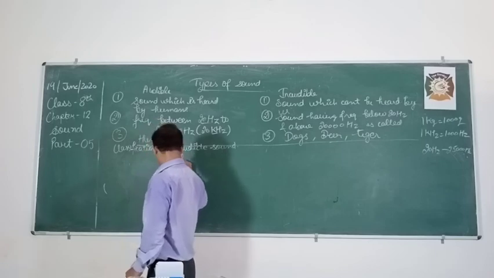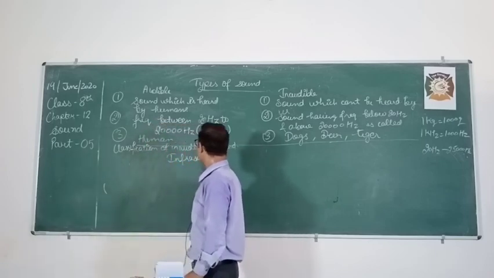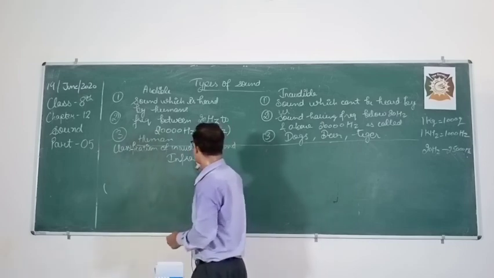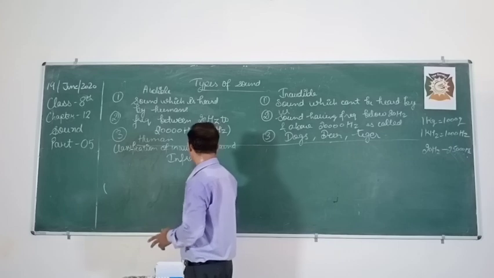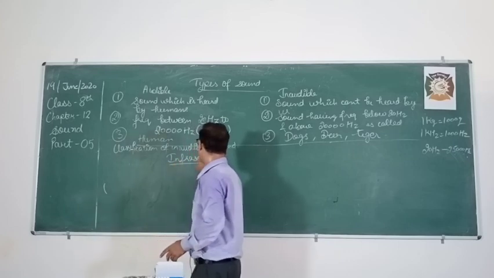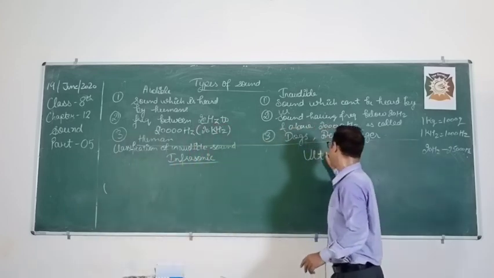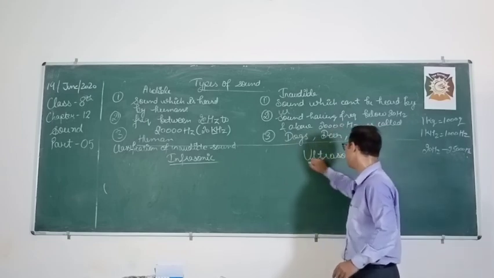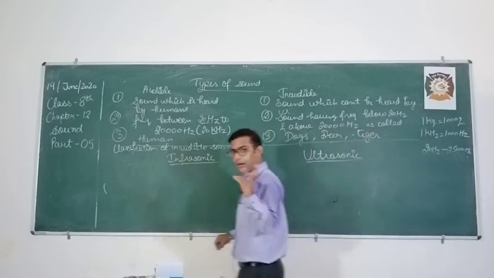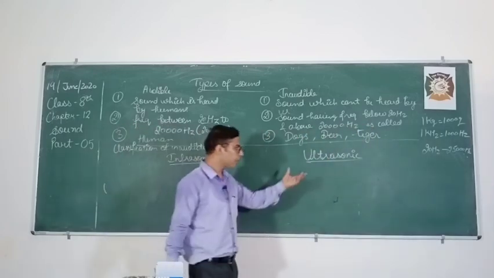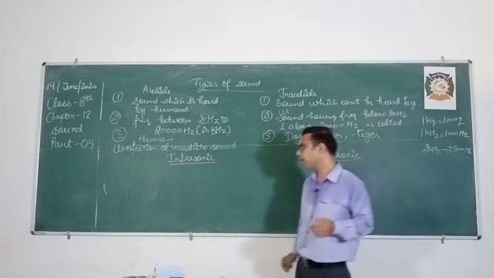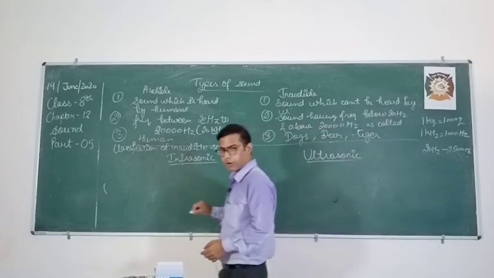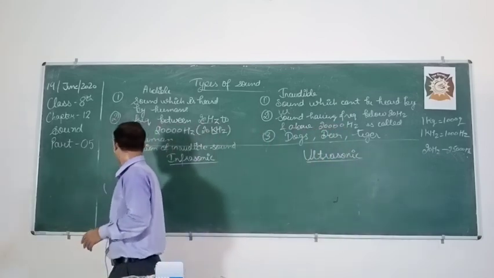One is infrasonic sound. Another one is ultrasonic sound. You know this very much. You are familiar with this word. Have you heard the term ultrasound? So ultrasonic wave. So infrasonic and ultrasonic.